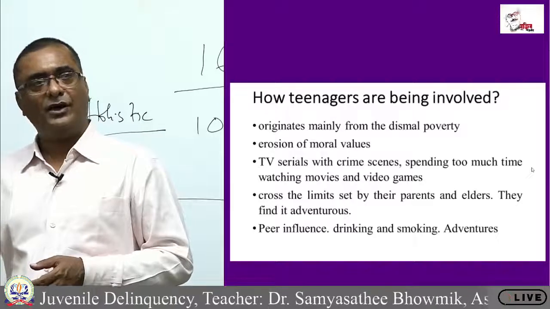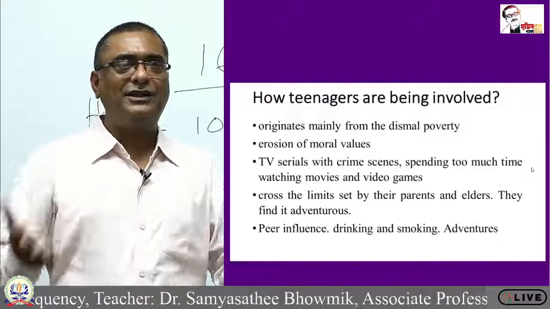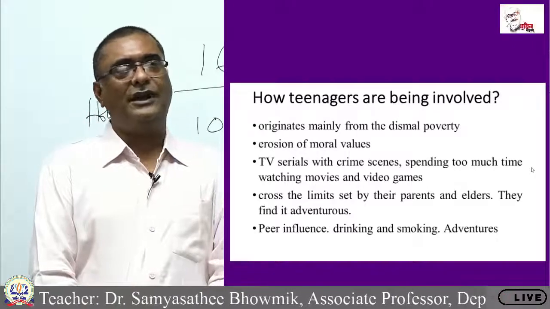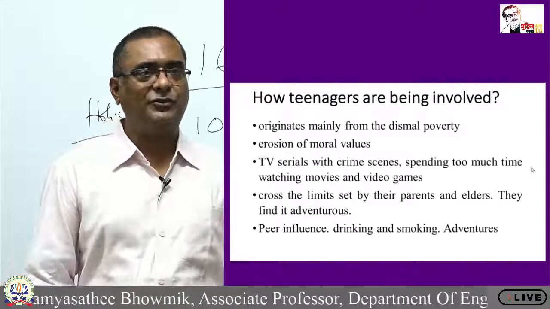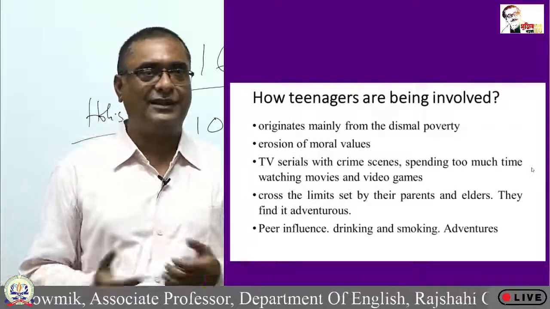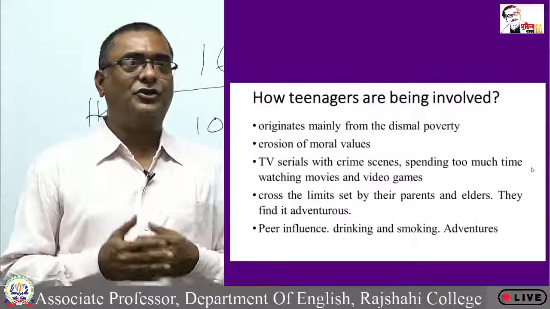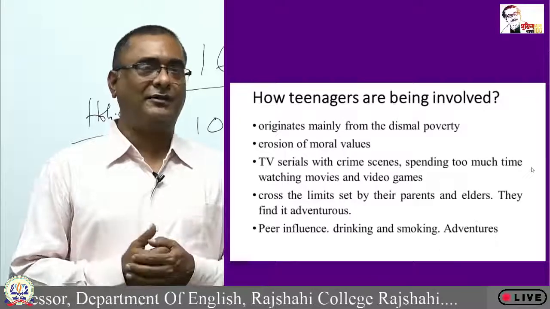So we now understand what juvenile delinquency is, but how are teenagers being involved, and why are they prone to committing crime? Because they are children, they are supposed to play in the field, they are supposed to attend classes in the institution. So why do they feel the urge to commit crime?